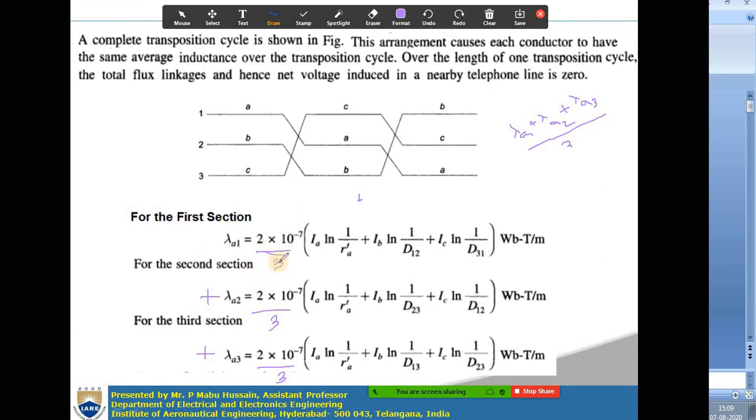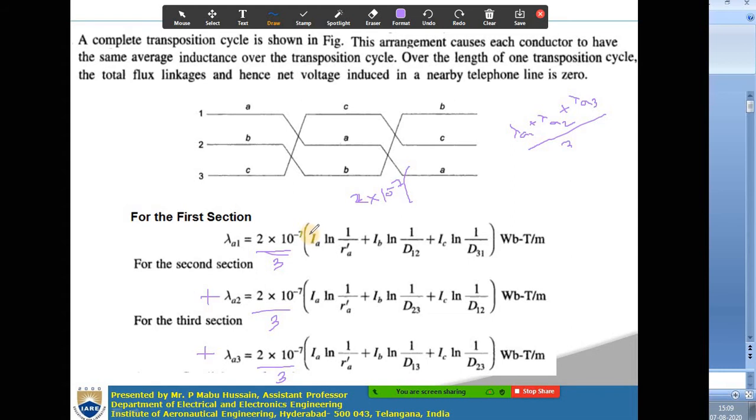So by 3 will be there in all the 3 expressions. Okay, so you just take the 2 into 10 power minus 7 outside, in all the 3 expressions. So then this 1 by 3 will go inside.